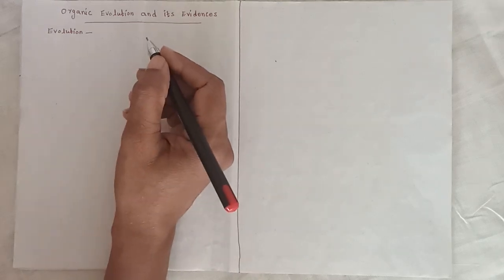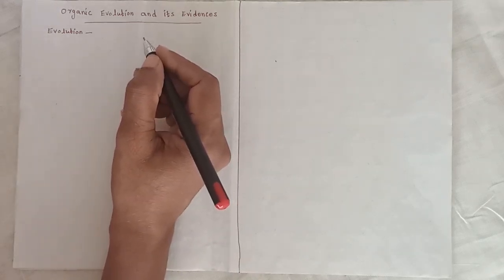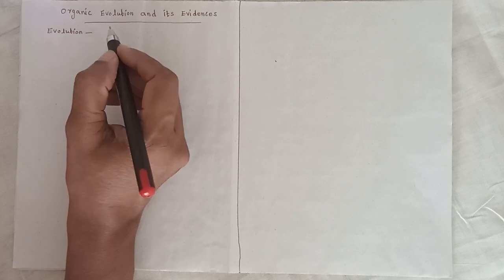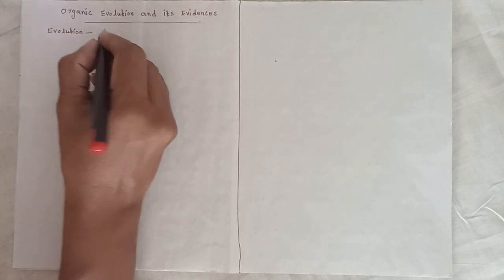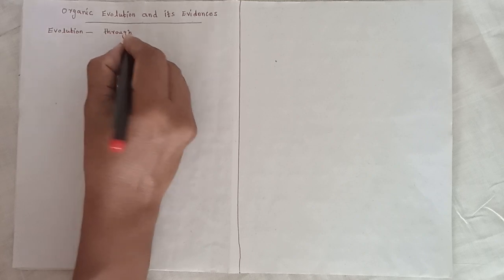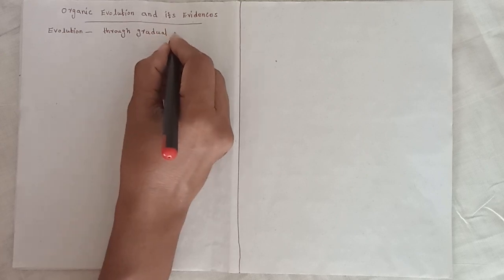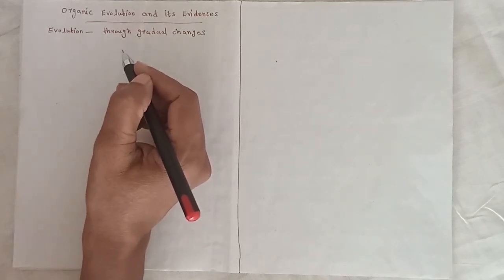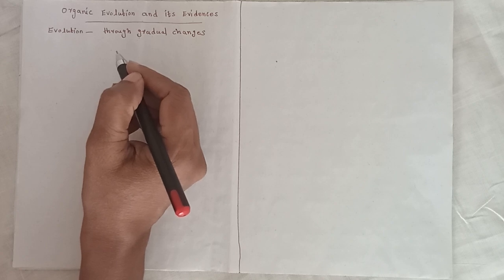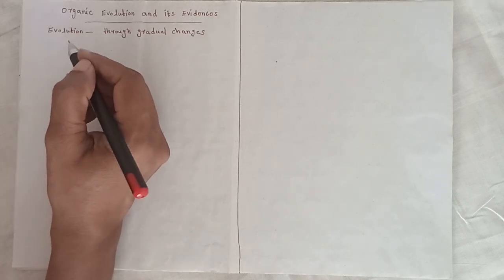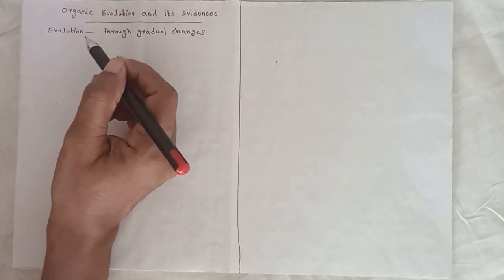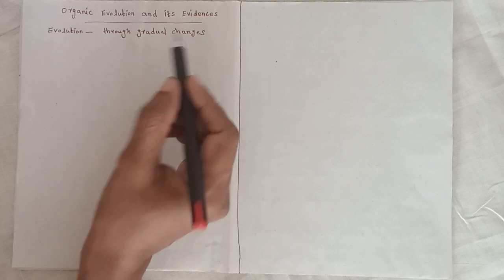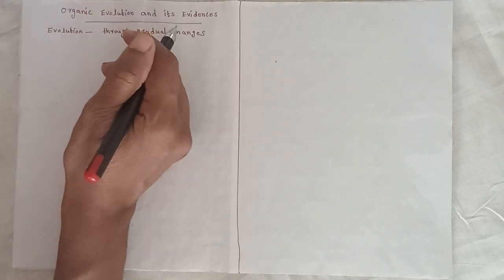Evolution means formation of complex organisms, that means living organisms, through gradual changes from simple ancestral types, that is formation of multicellular organisms from unicellular organisms through a series of changes.